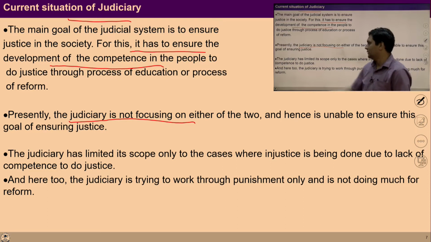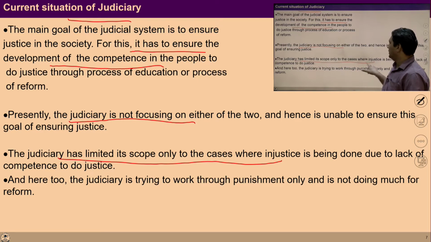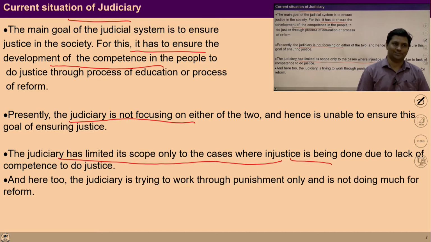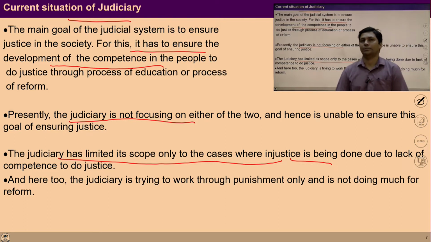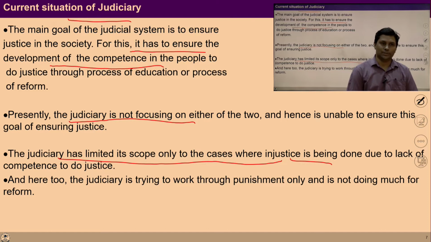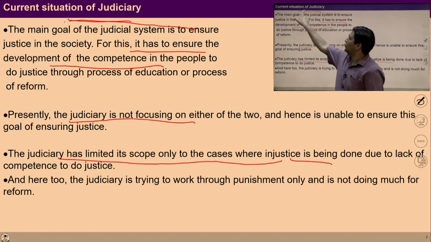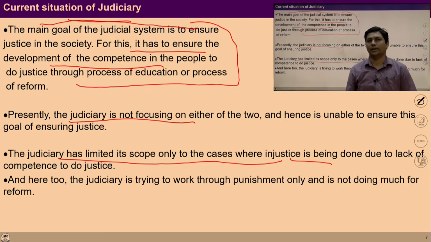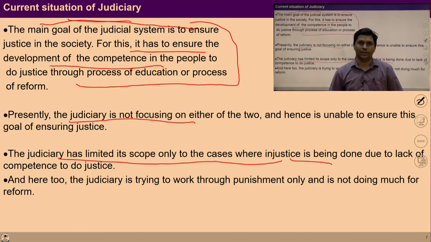What the judiciary system is doing today is active only where injustice takes place. So the judiciary system works only when injustice takes place. That's why this program is not enough to ensure justice in the society. So this role has to be ensured by the judiciary system. Until we ensure this role of the judiciary system, the mishappening in the society due to inhuman behavior will continue.